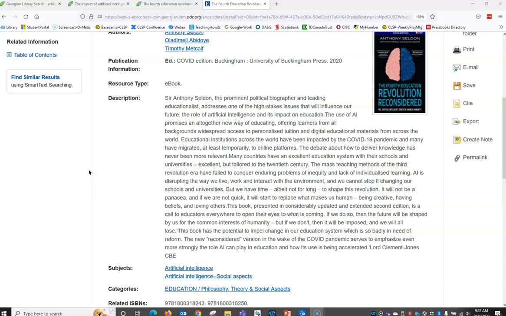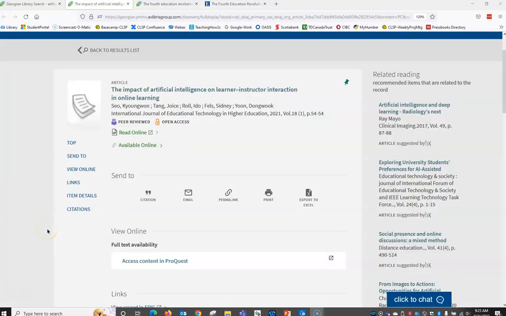Notice that what we are doing is a lot of critical thinking and reviewing the information to determine whether or not we want to use the resource. Now here's the second resource to evaluate. It is identified as an article, and now the first thing I want to look at are the words artificial intelligence and education listed in the title and in the subject.